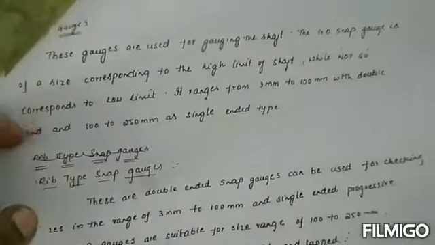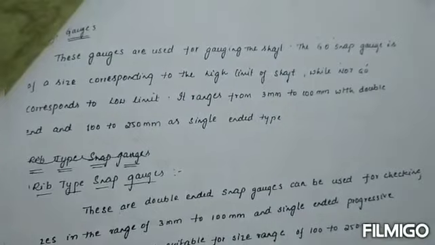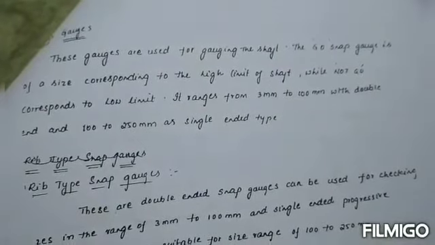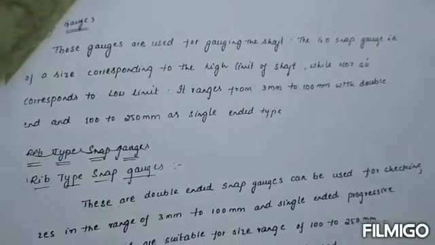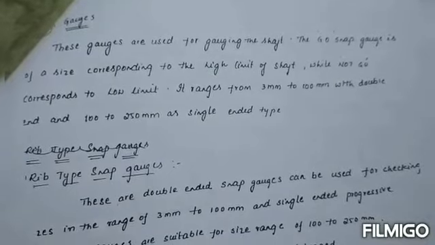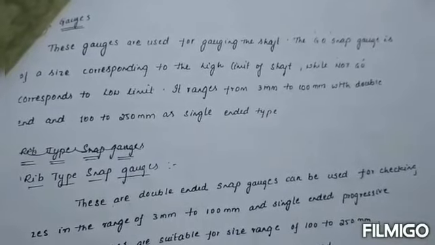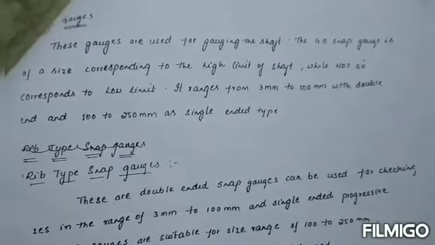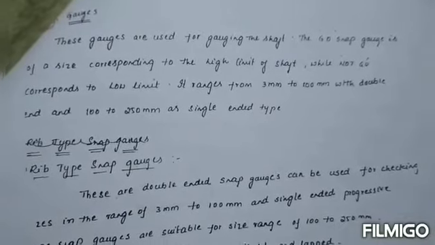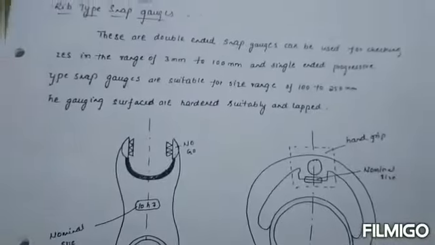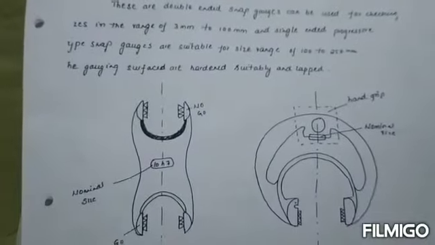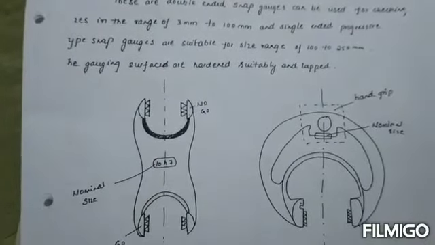Okay, the next topic is snap gauges. These gauges are used for the gauging of shafts. The go snap gauge is of a size corresponding to the high limit of the shaft, while the no go corresponds to the low limit. It ranges from 3 mm to 100 mm with double-ended type, and 100 to 250 mm as the single-ended type. Okay, next one, ring type snap gauge. Okay, this is the ring type snap gauge.